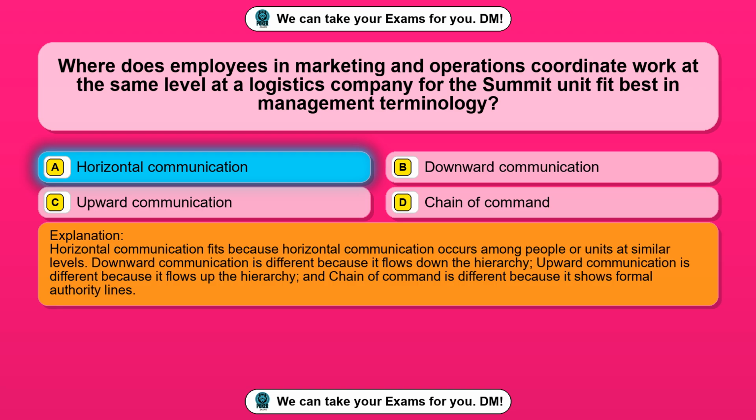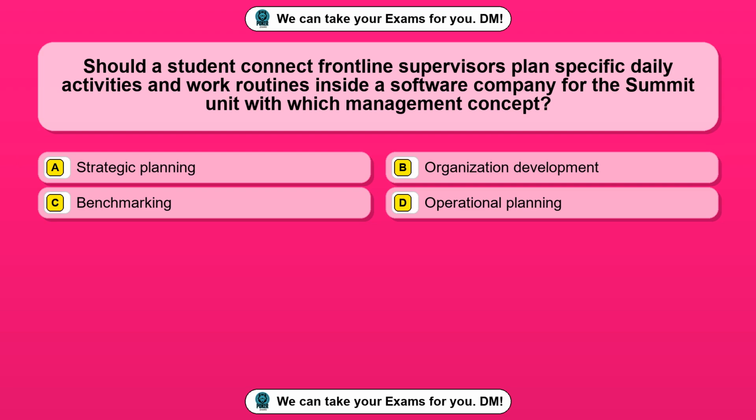Horizontal communication fits because horizontal communication occurs among people or units at similar levels. Downward communication is different because it flows down the hierarchy. Upward communication is different because it flows up the hierarchy, and chain of command is different because it shows formal authority lines.